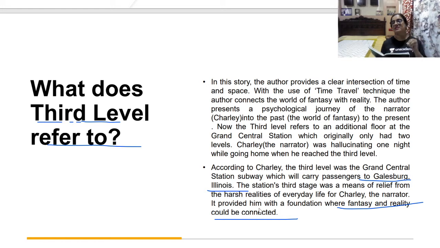Why? Because that letter was posted by Sam Venner, who entered into the third level, and he must have addressed it to his grandfather, but the letter was received by Charlie.